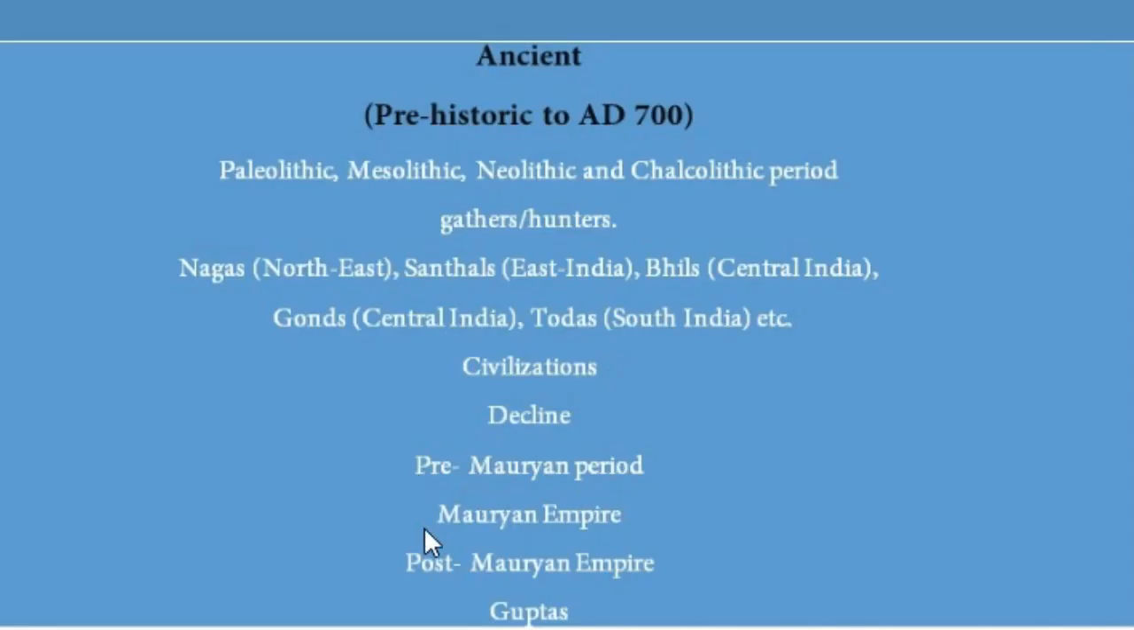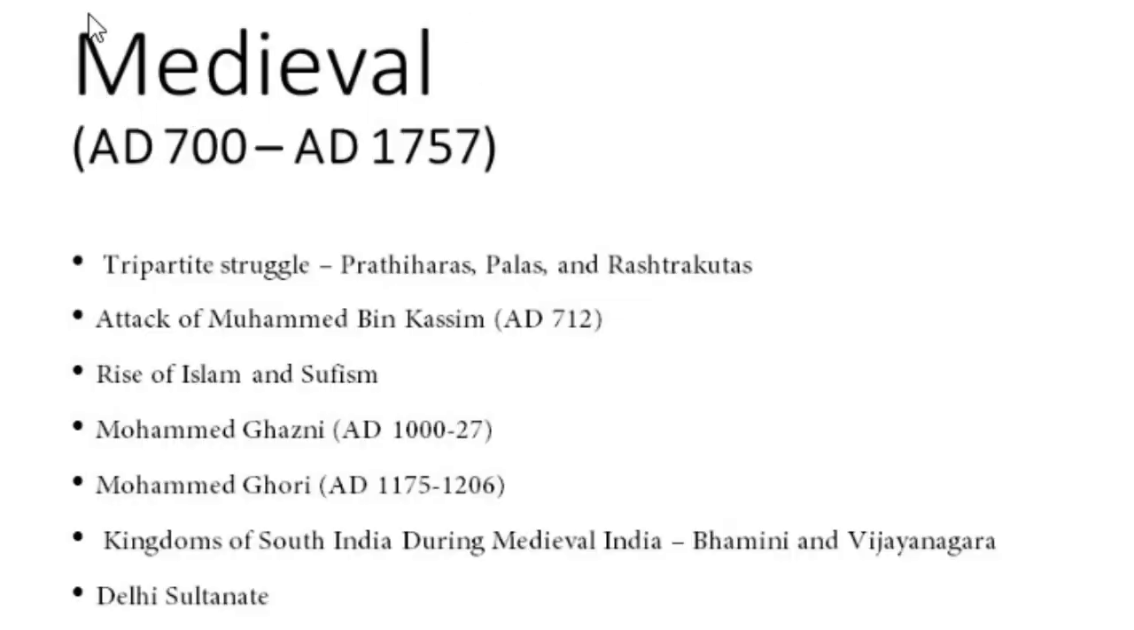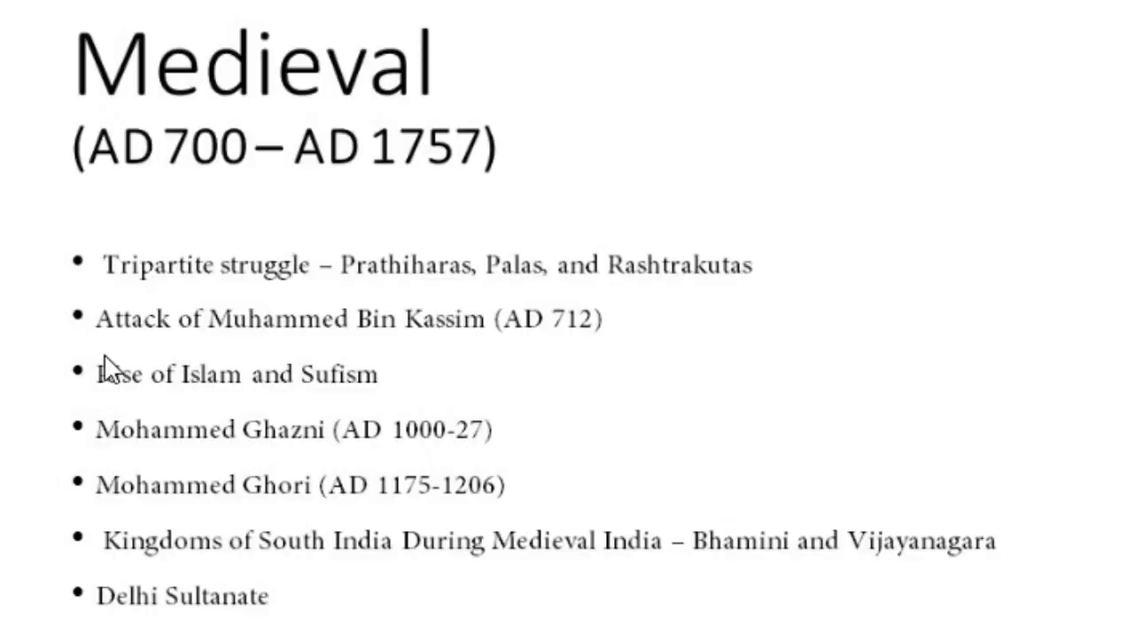We also have the decline of the Indus Valley civilization during this ancient Indian history period, and we have the pre-Mauryan period, Mauryan Empire, post-Mauryan Empire and the Guptas. These important events are considered to be under ancient Indian history. Then we have medieval Indian history, from 700 AD to AD 1757, and we have the tripartite struggle among the Pratiharas, Palas and Rashtrakutas. Basically these three were superpowers having a power conflict among each other. We have lots of invasions and attacks in India, that is the famous Ghazni and Ghoris. We also have many South Indian kingdoms during the medieval period, and the Delhi Sultanate.